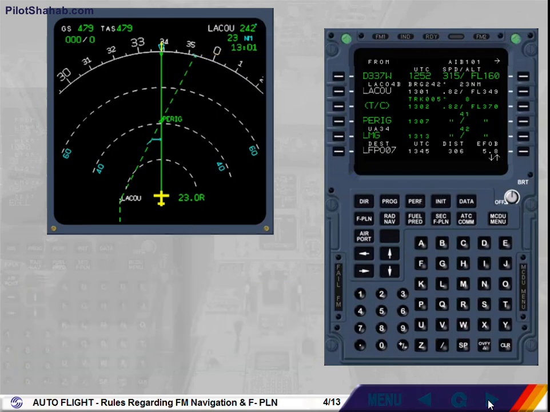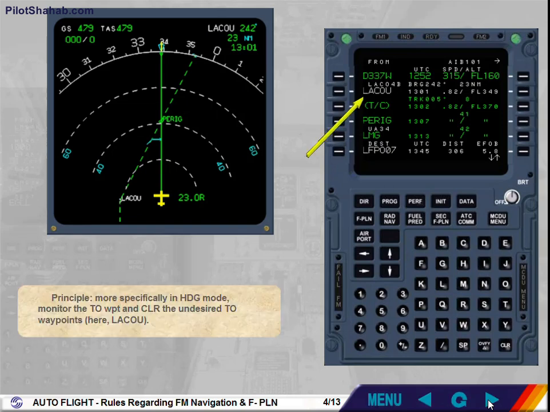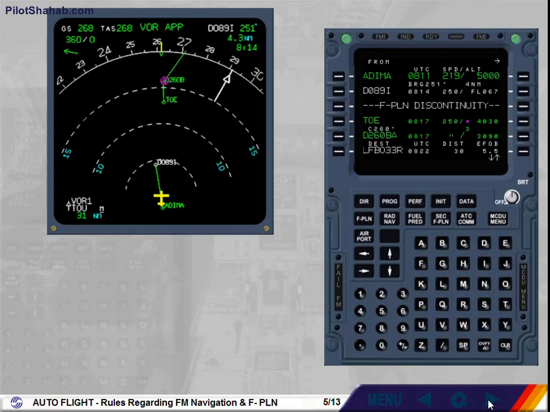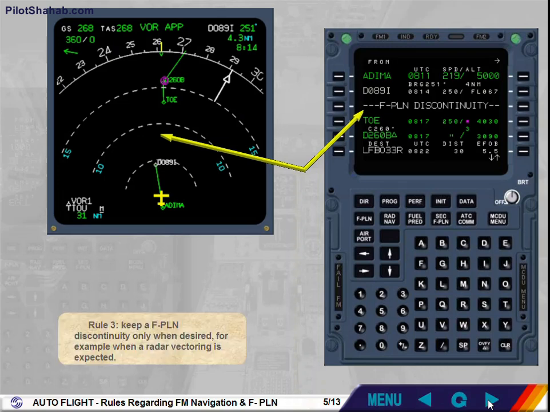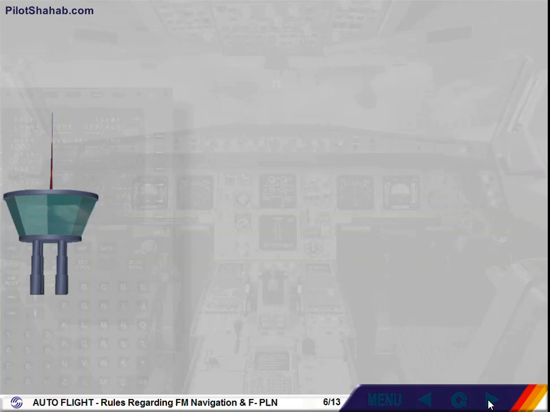Principle: more specifically in heading mode, monitor the TO waypoint and clear the undesired TO waypoints, here LACU. Rule 3. Keep a flight plan discontinuity only when desired, for example when radar vectoring is expected. Rule 4. Anticipate your actions on the MCDU.